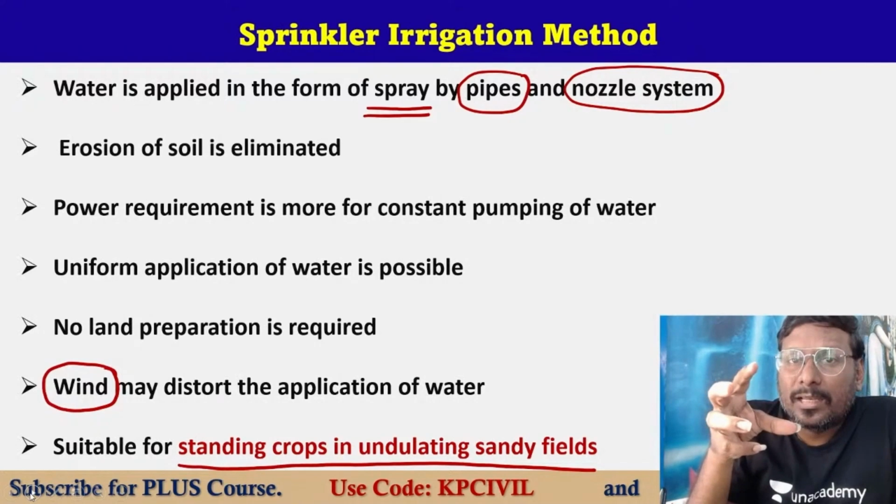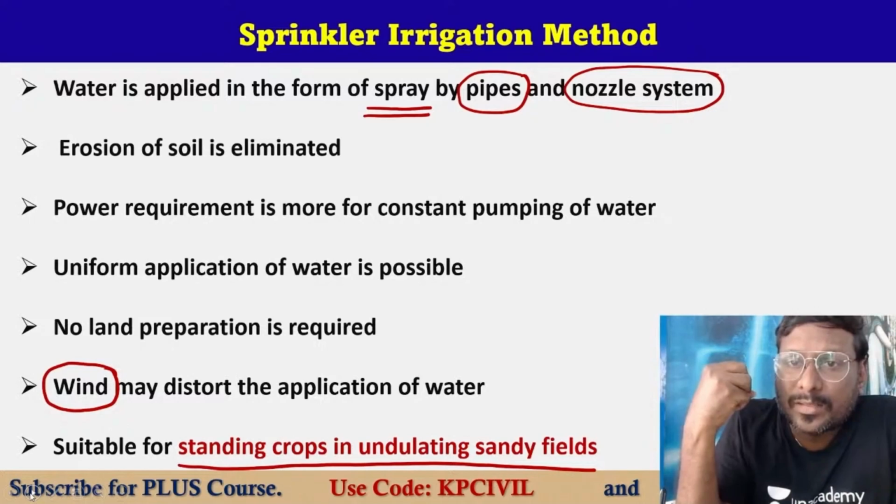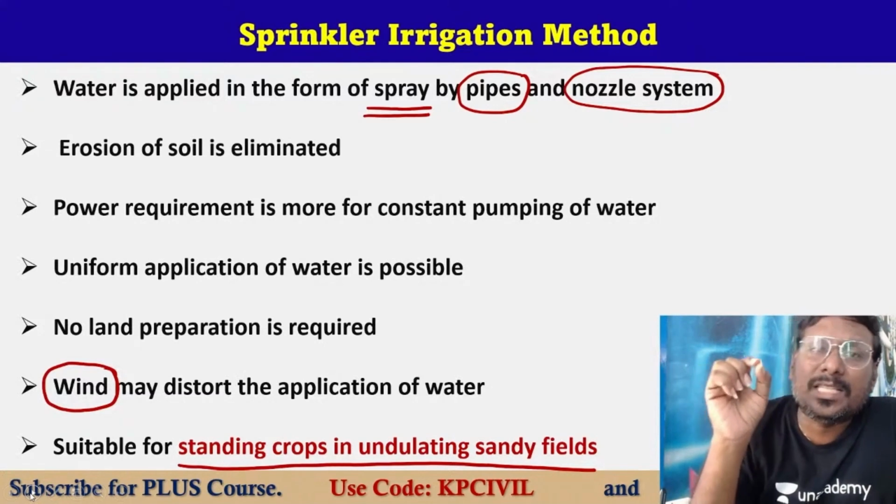And in sandy soil, if we give surface irrigation, sandy soil erosion will take place. So, to avoid that erosion, sprinkler irrigation is best in sandy fields.